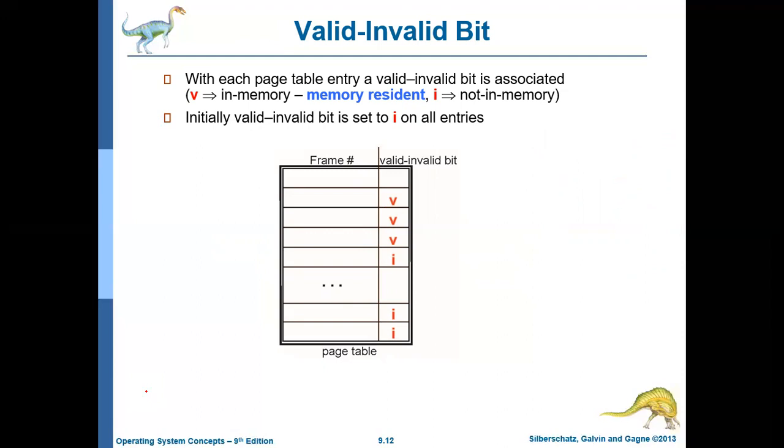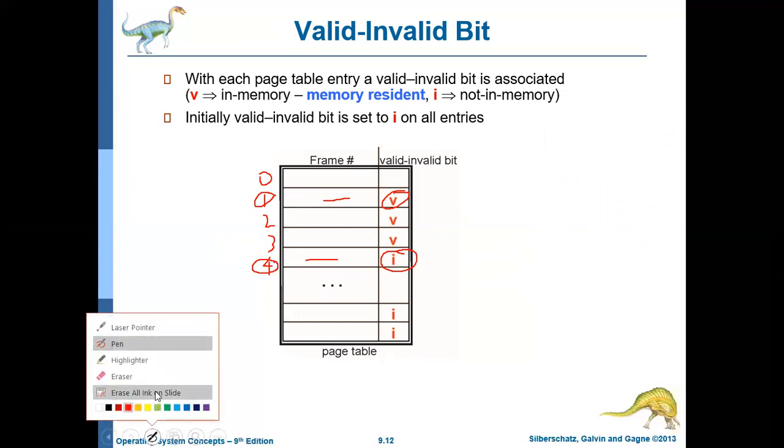So the additional hardware added to the memory management unit is one more bit, called the valid or invalid bit, in the page table. The page table is indexed with the page number. Page numbers are contiguous, like 0, 1, 2, 3. So it maps a page number to a frame number. If the valid bit is set, the frame number corresponding to the particular page number is available in the physical memory or the main memory. Whereas if the valid bit is I, the frame number corresponding to that page number is currently not available in the main memory.